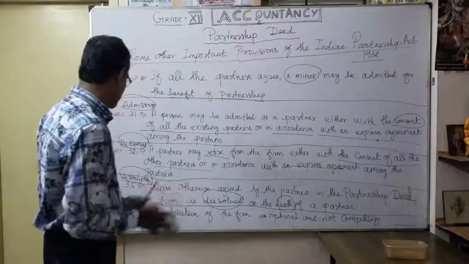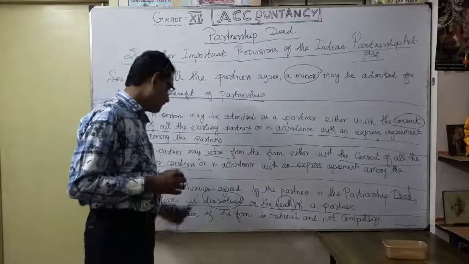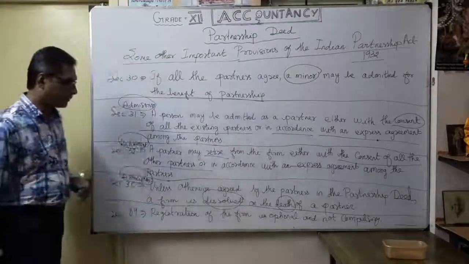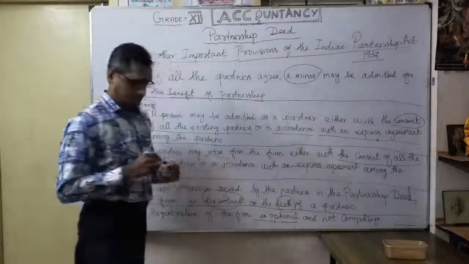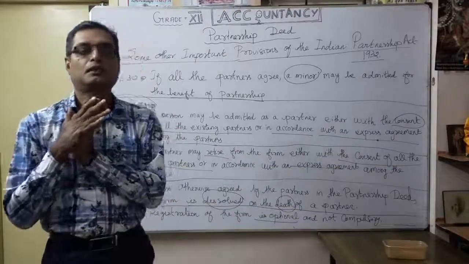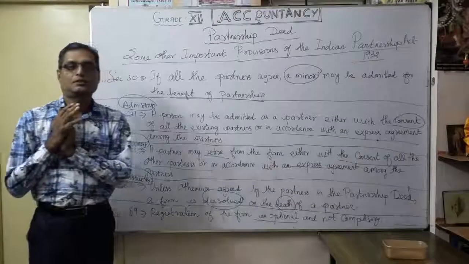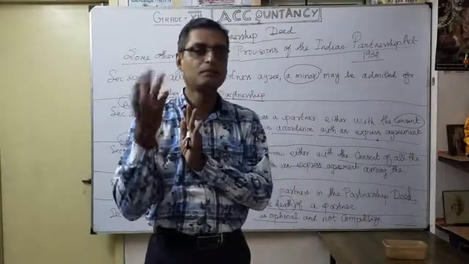Finally, Section 69, very very important. Here what they are trying to say is that registration of the firm is optional. It is not compulsory. We can register the firm or not, up to the partners' decision. They can register or may not be registered.